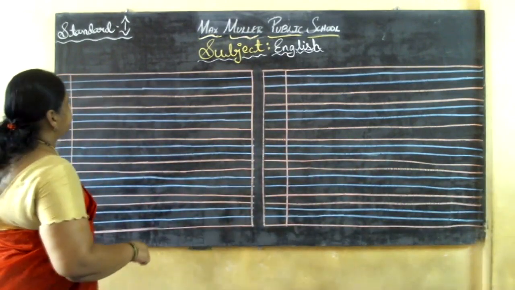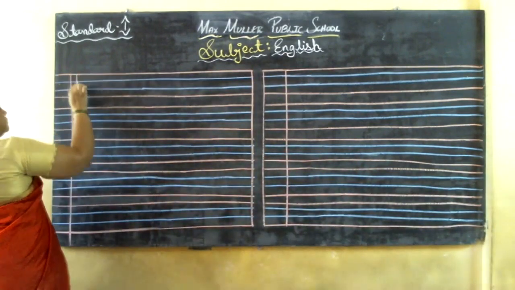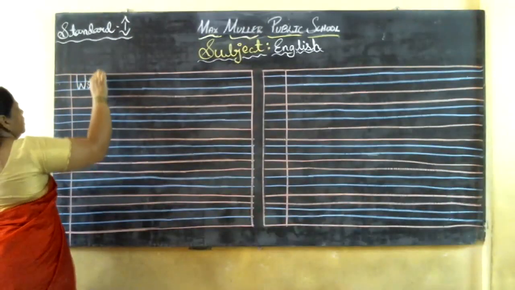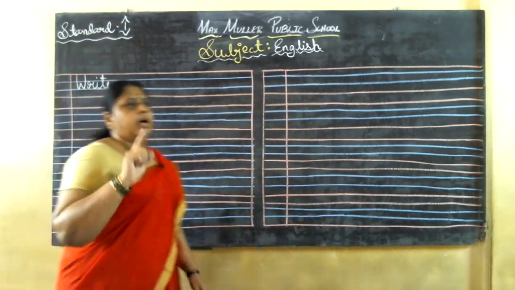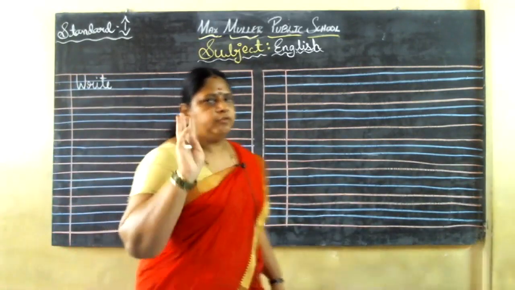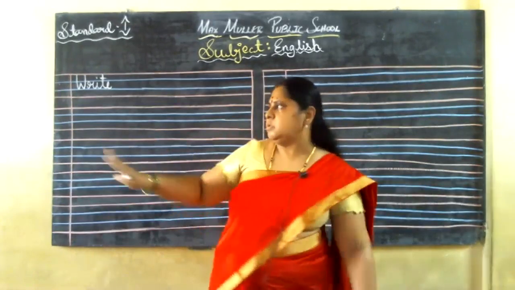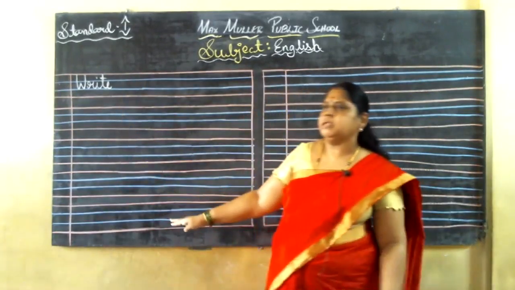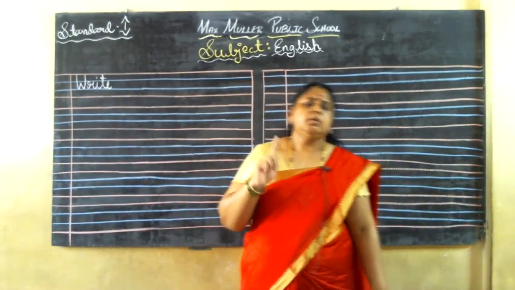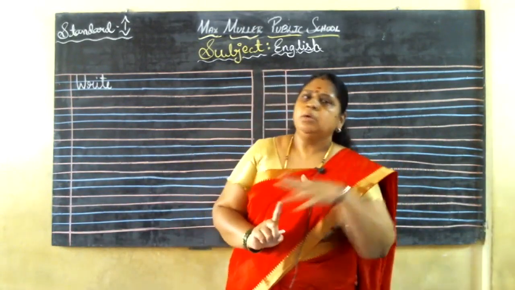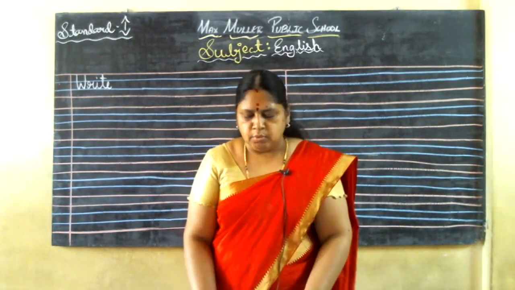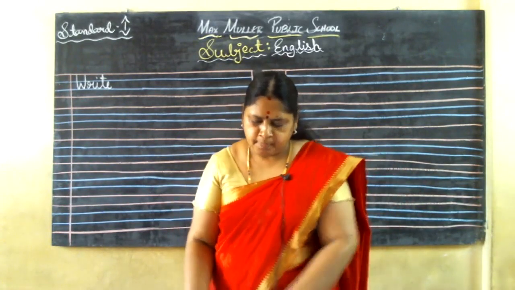So where did I end, children? Yes, I'll write it on the board. Come towards the board. Sharpen your pencil. Take your rough note. I told you to use the 4-line book only, children. See, on the board I have written the 4 lines. That book only you need to use for the cursive handwriting and the normal handwriting also. Don't go for the single rule book.